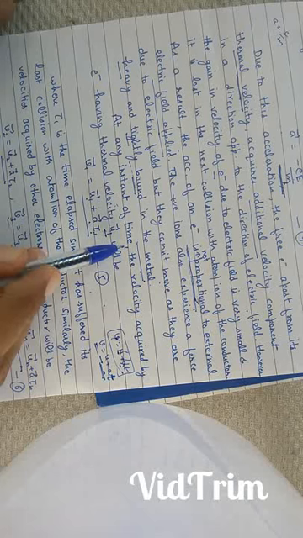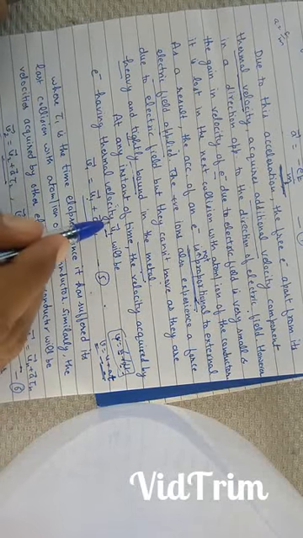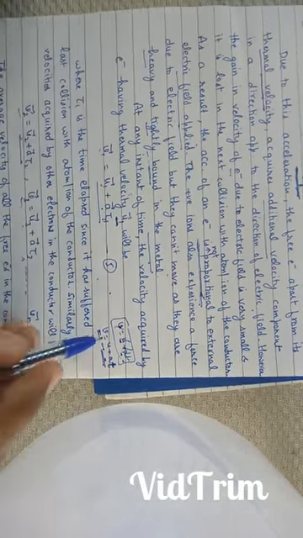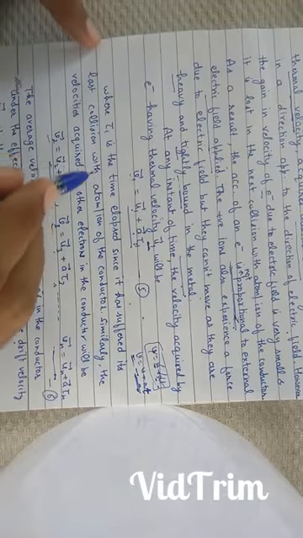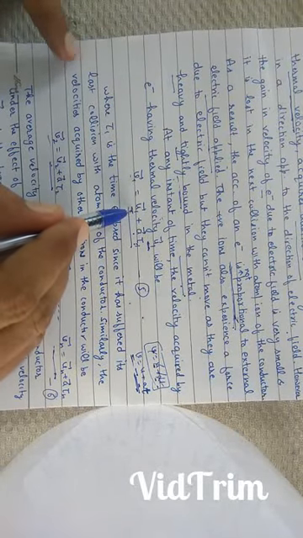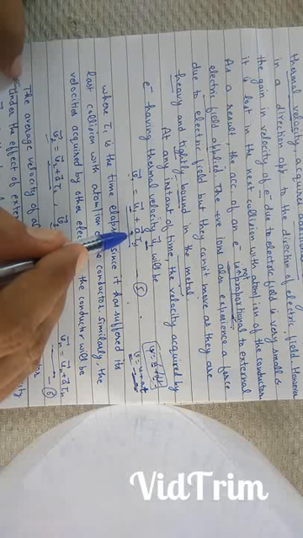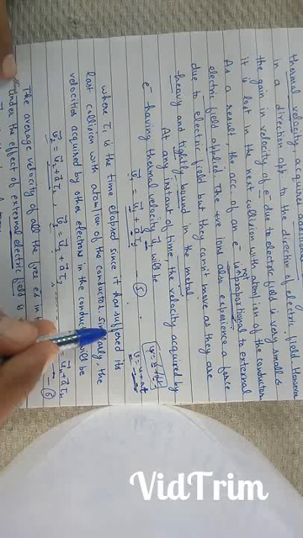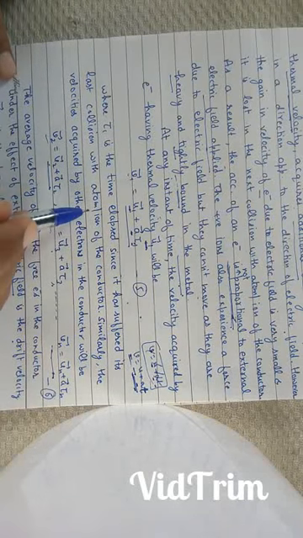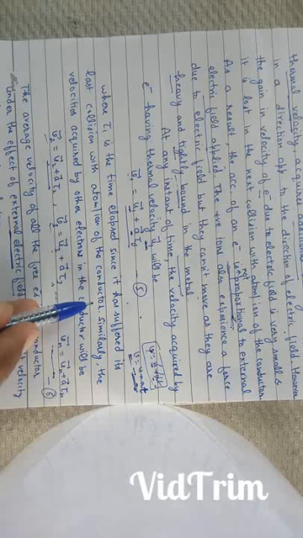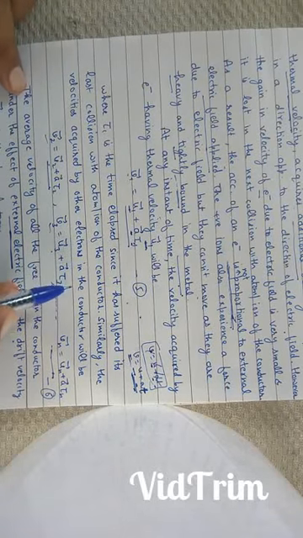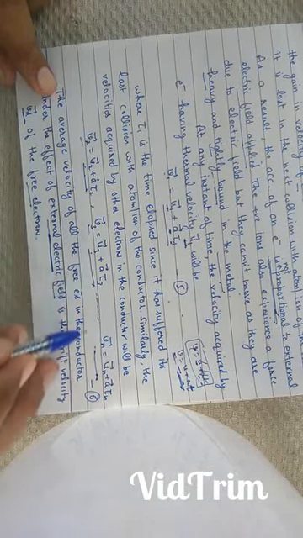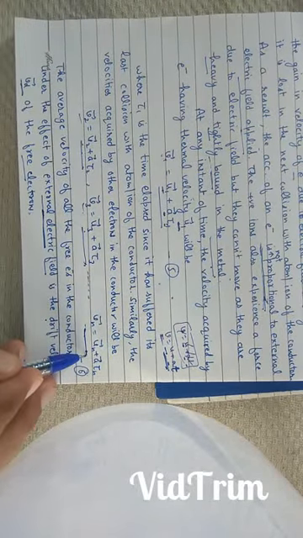Therefore, at any instant of time, velocity acquired by the electron having thermal velocity u1 will be v1 is equal to u1 plus a tau 1, because v is equal to u plus at. Here u1 is the thermal velocity of the electron, a is the acceleration due to electric field, and tau 1 is the time elapsed since the electron has suffered its last collision with the atom or ion of the conductor. Similarly, velocity acquired by the other electrons in the conductor will be v2 is equal to u2 plus a tau 2, v3 is equal to u3 plus a tau 3, vn is equal to un plus a tau n.